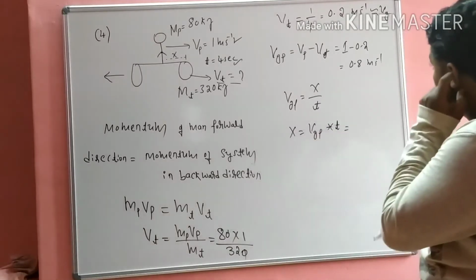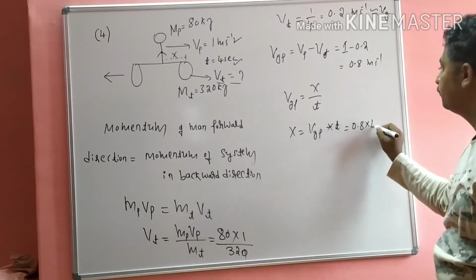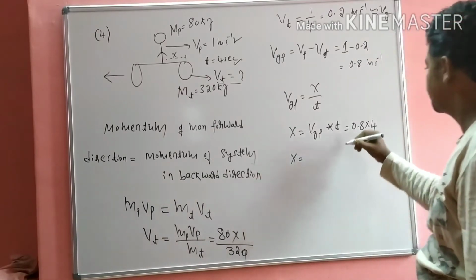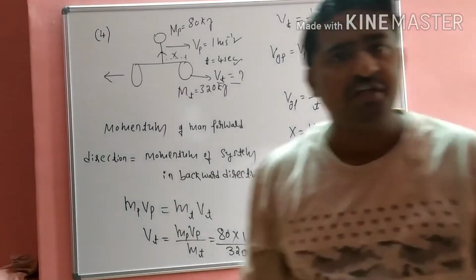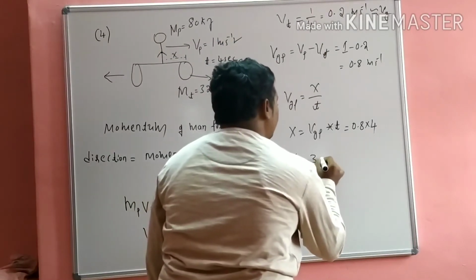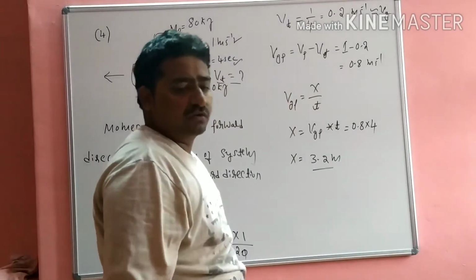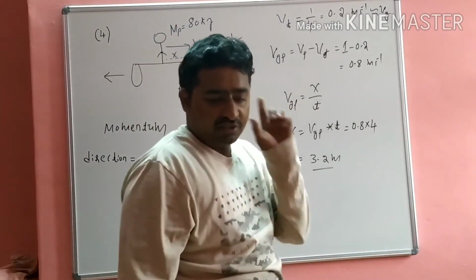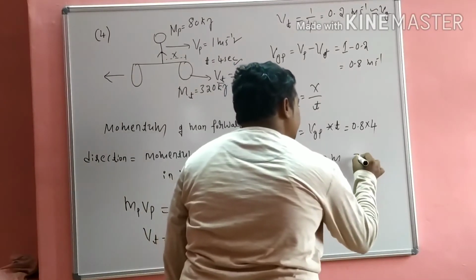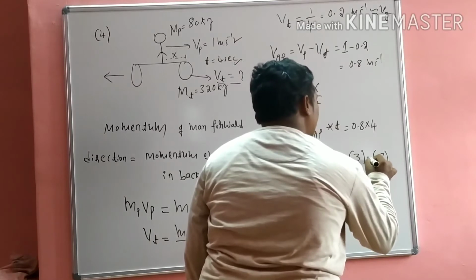So 0.8 into 4, and the displacement is 3.2 meter. So the answer to this question is 3.2 meter. That is the third option, option C, which is the correct answer.